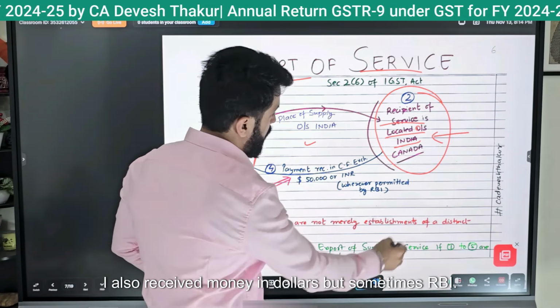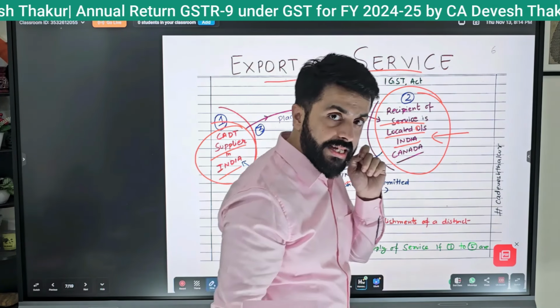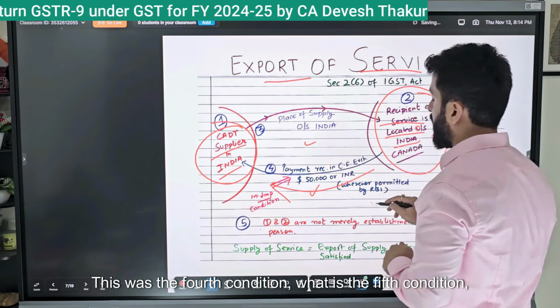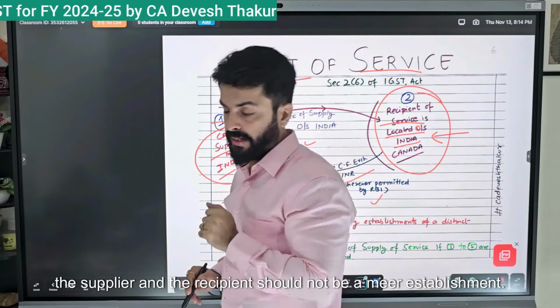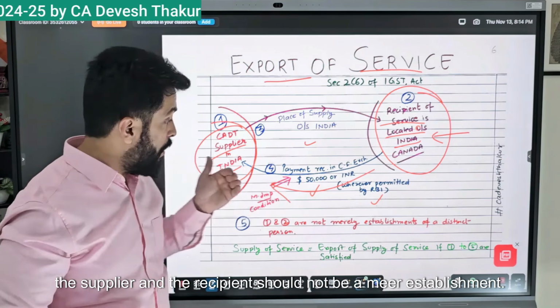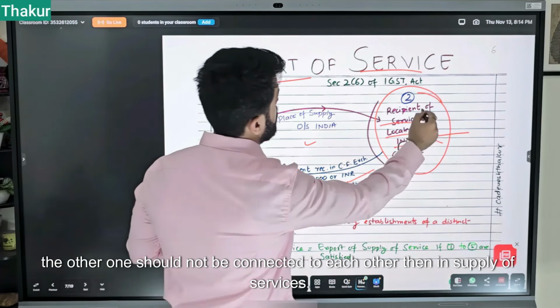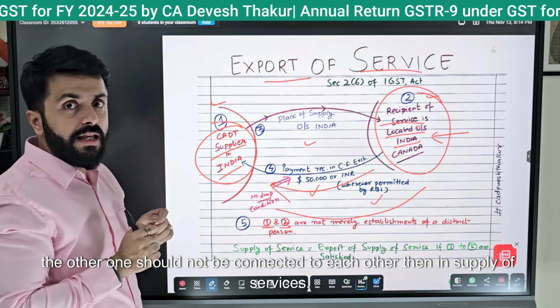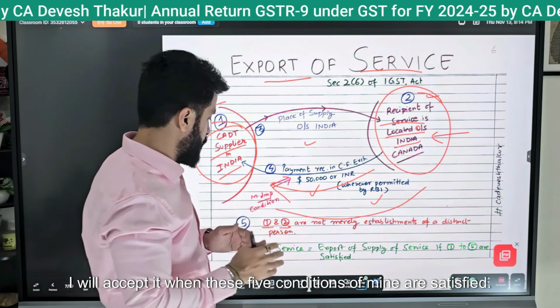Fourth, I need to receive the payment in convertible foreign exchange. I also receive money in dollars, but sometimes RBI permits that it can also be received in INR. This was the 4th condition. What is the 5th condition? The supplier and the recipient should not be merely establishments of a distinct person. One does not mean my branch. The other should not be connected to each other in the supply of services. I will accept it as export when these 5 conditions are satisfied.